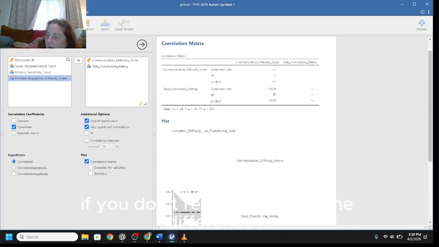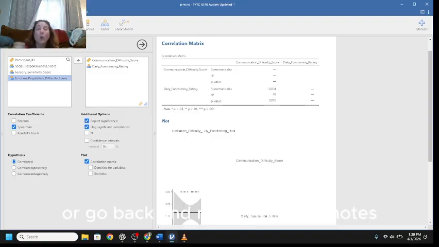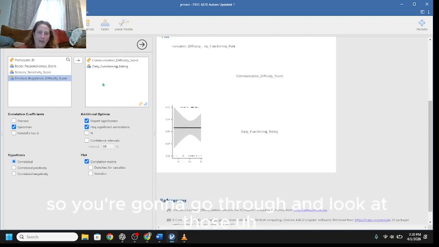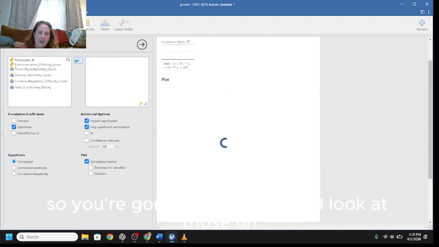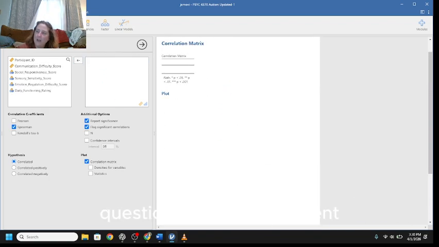Okay. If you don't remember what the difference is between those two, go back and listen to the video again for the class or go back and reference your notes. There is a difference between a Pearson and a Spearman, and it has to do with the scales of our measurements. So you're going to go through and look at those questions in the assignment and simply answer them based on that output there.